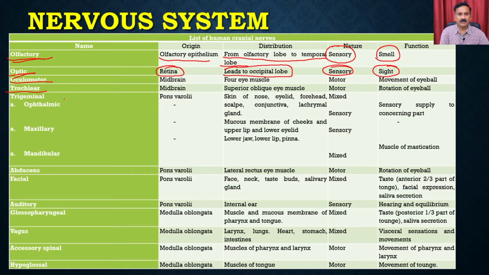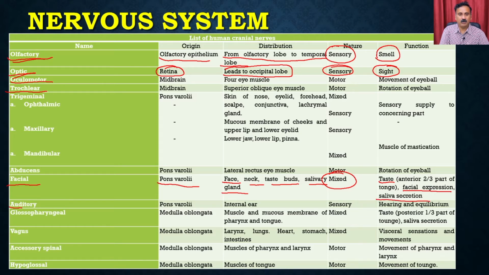Similarly, you have the other kinds of nerves. You can have the facial nerves. Facial nerves start from the pons varolii, and they are distributed to the face, neck, taste buds, salivary glands and so on. They are of mixed type, which means they have sensory as well as motor neurons, and they function in terms of taste, facial expression as well as saliva secretion.